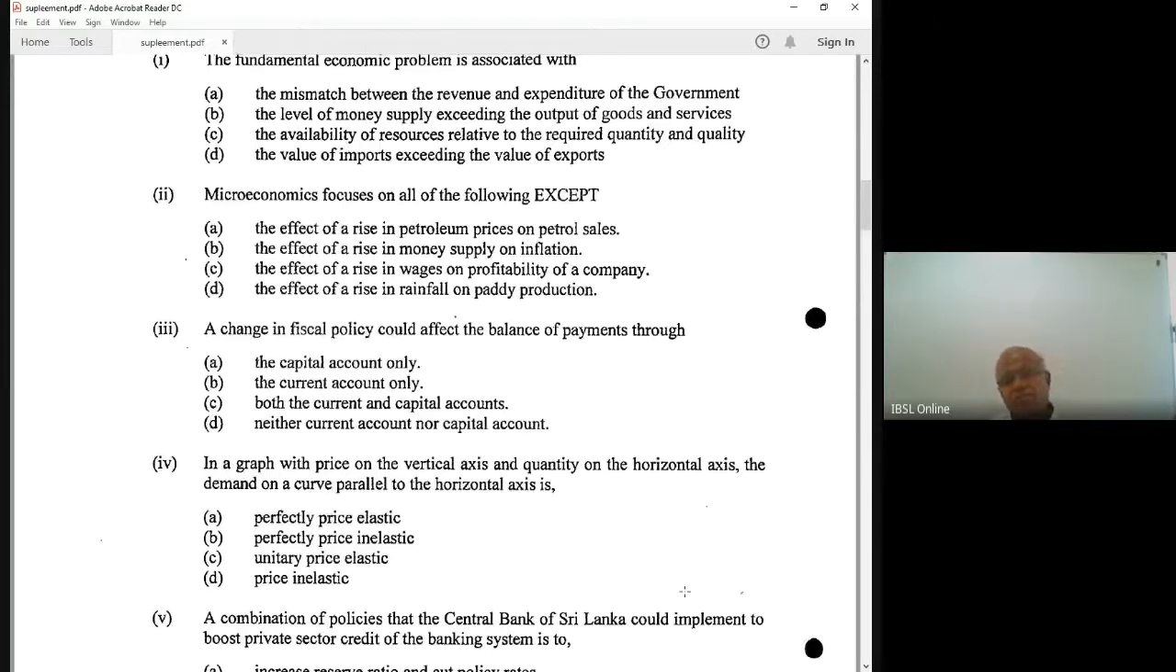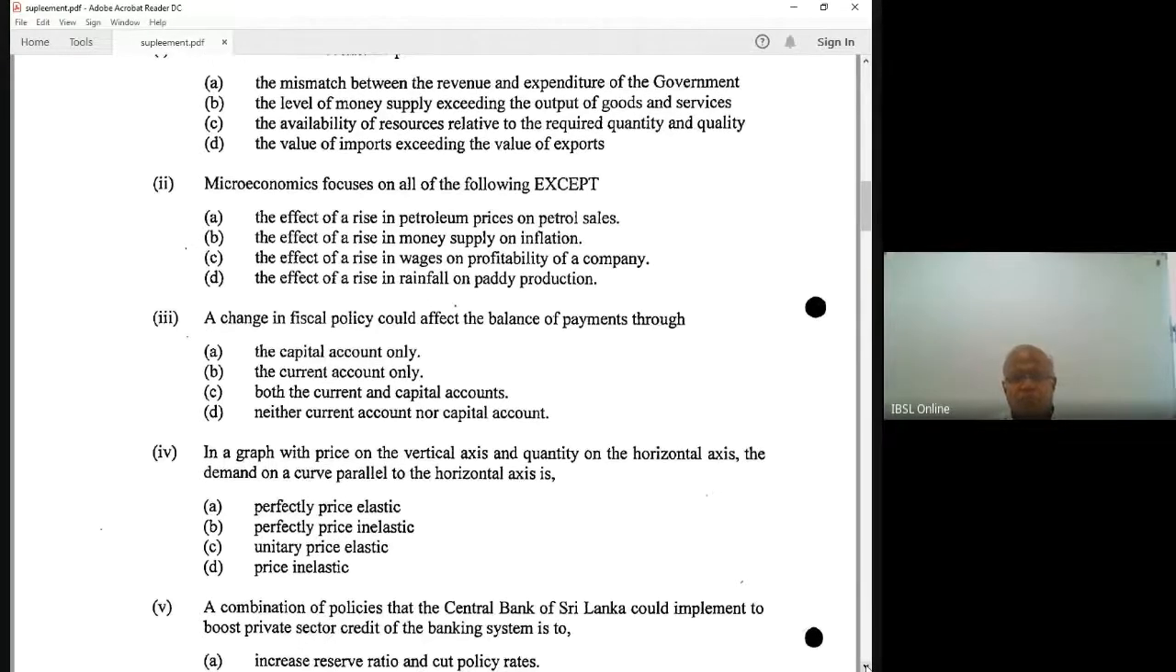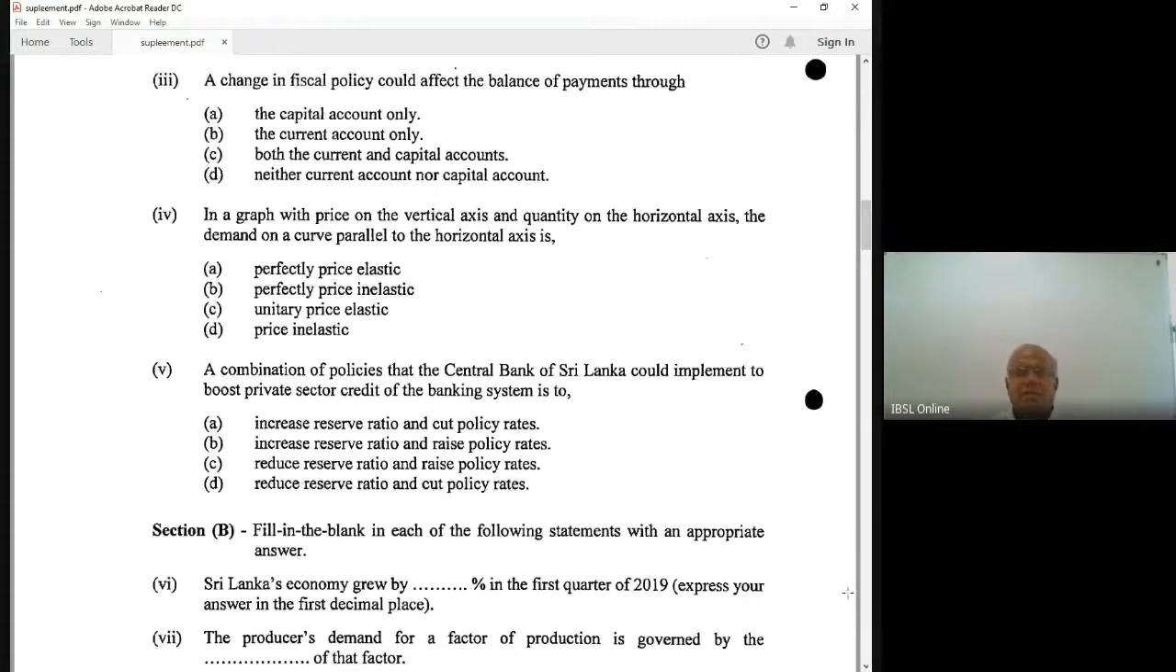In a graph with the price on the vertical axis... Now there is a micro question. The first two questions are micro, the third question macro. Fourth question: in a graph with price on the vertical axis and quantity on the horizontal axis, the demand curve is parallel to the horizontal axis. That curve can be vertical, horizontal, or downward sloping.